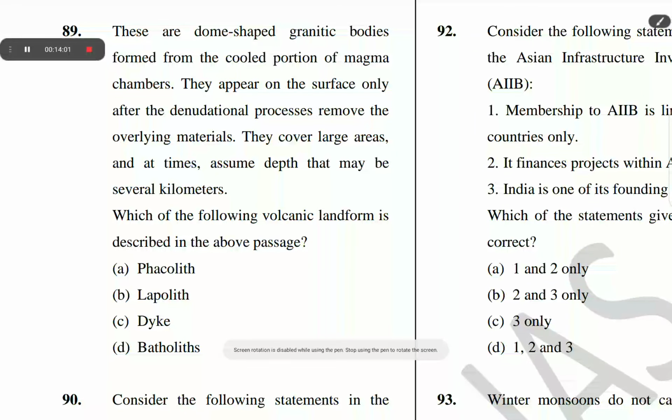The next question is question number 89. These are dome-shaped granitic bodies formed from the cooled portion of magma chambers. They appear on the surface only after the denudational process removes the overlying materials. They cover large areas and at times assume depth that may be several kilometers.